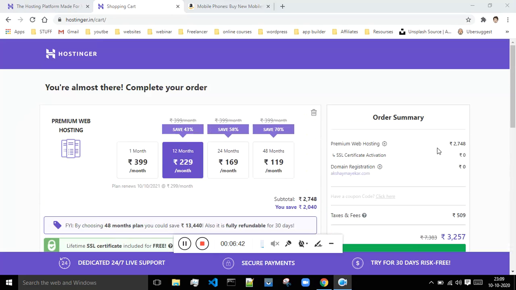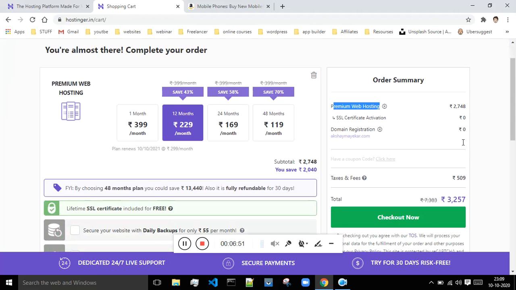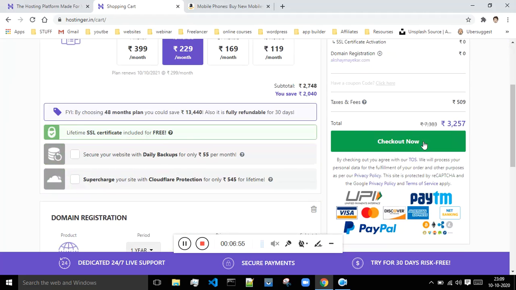Over here, as you can see, this is the premium web hosting. Since this is a premium web hosting, it will cost me 2,748, and I'm getting the domain name absolutely free along with the SSL certificate. Then you can click on checkout and do the payment process. I will show you how to do this payment process